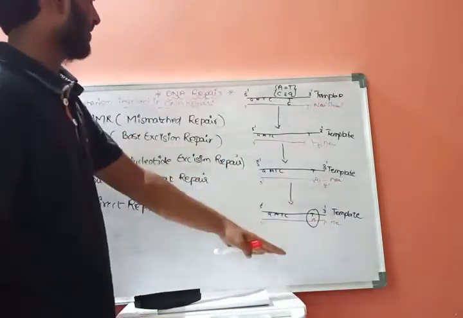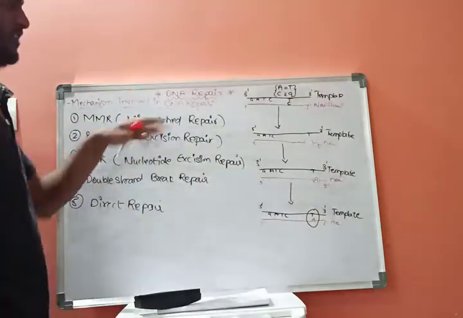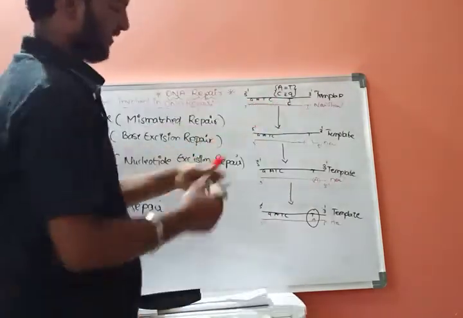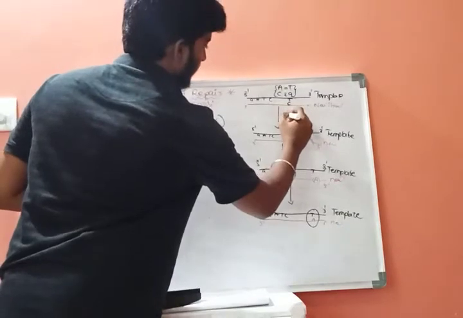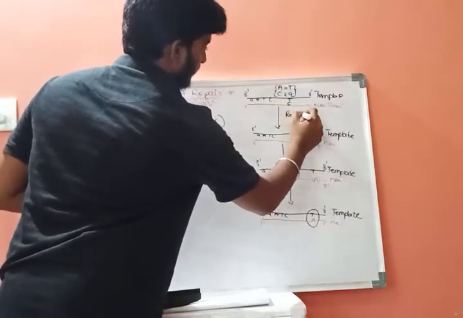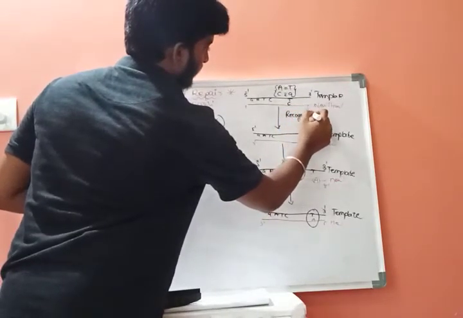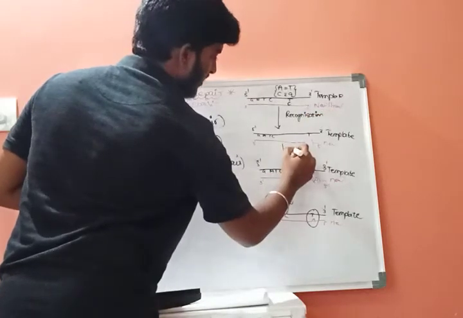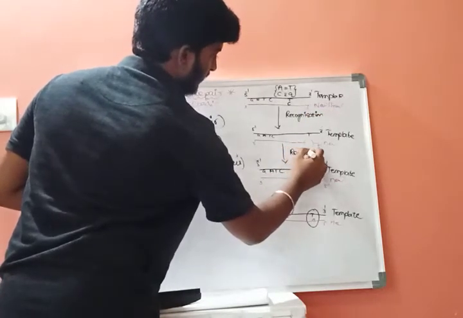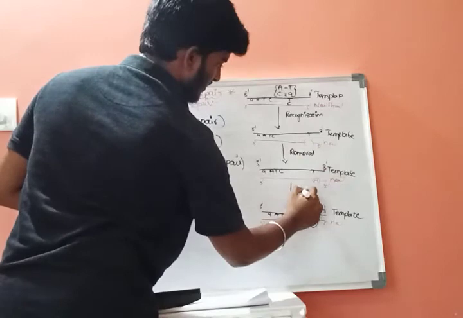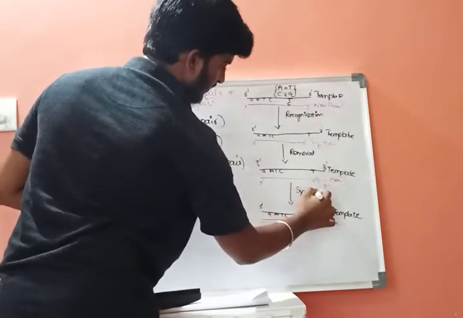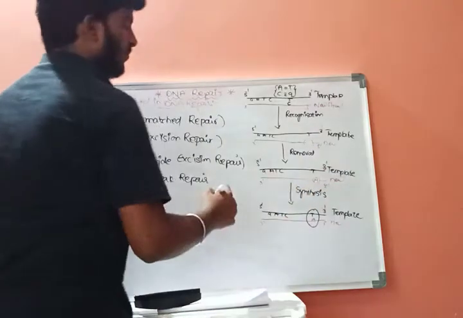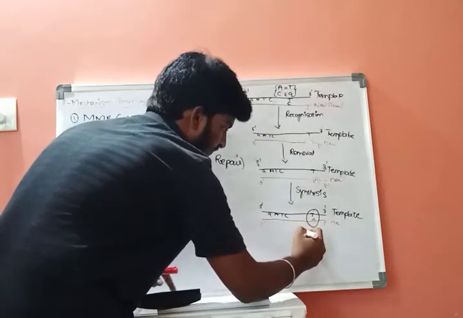So these are the 4 steps involved in mismatch repair. The first step is recognition, the second is removal, the third is synthesis, and the fourth is ligation.